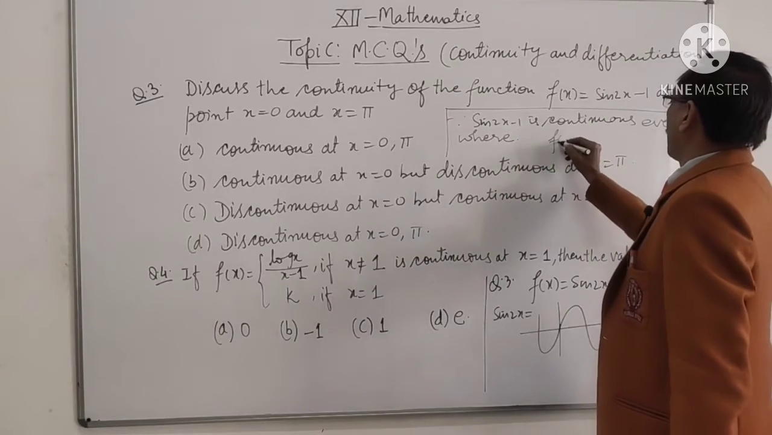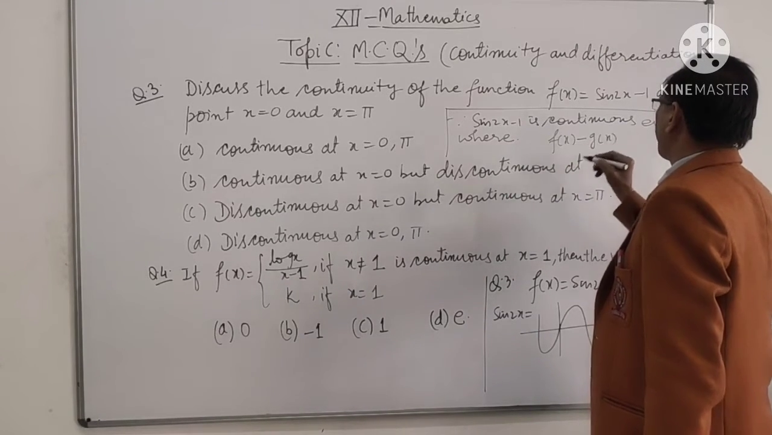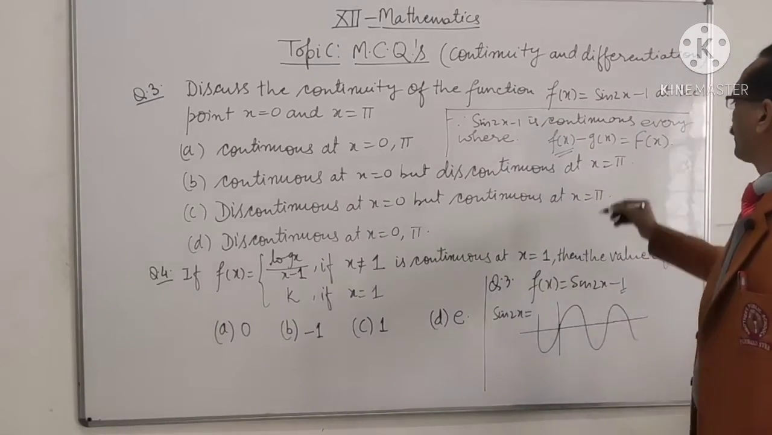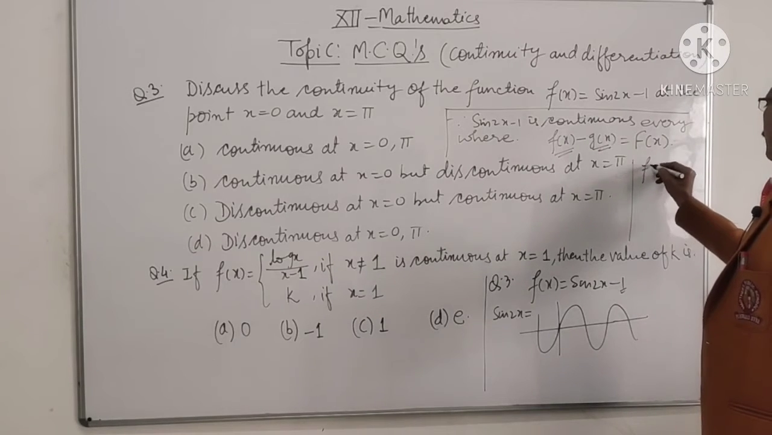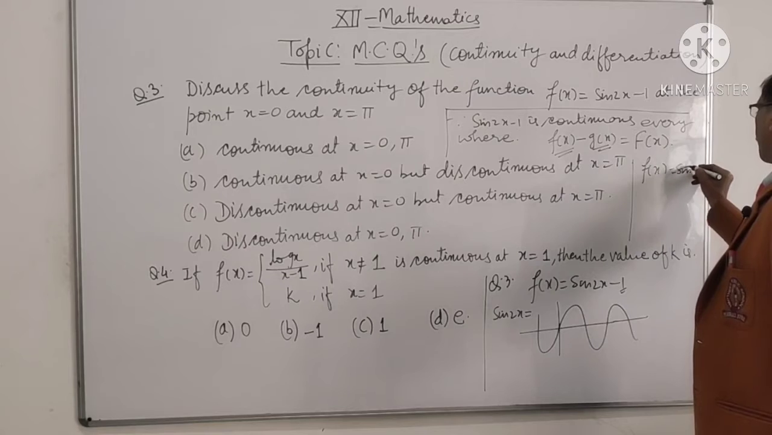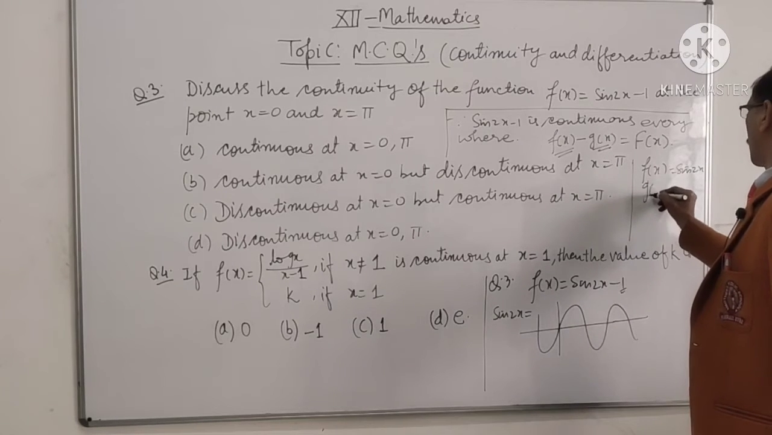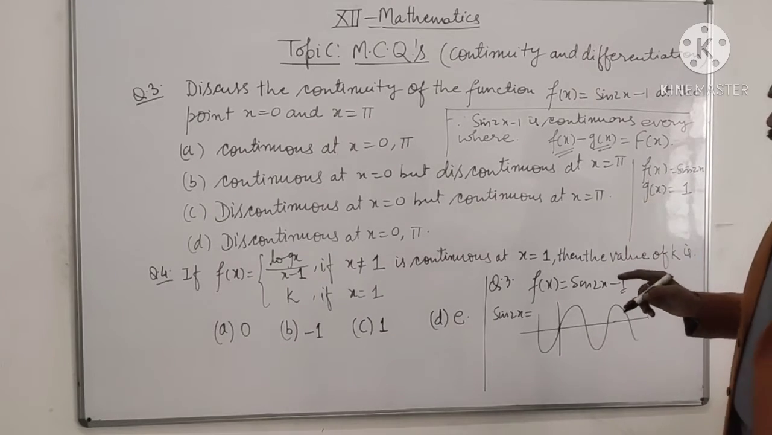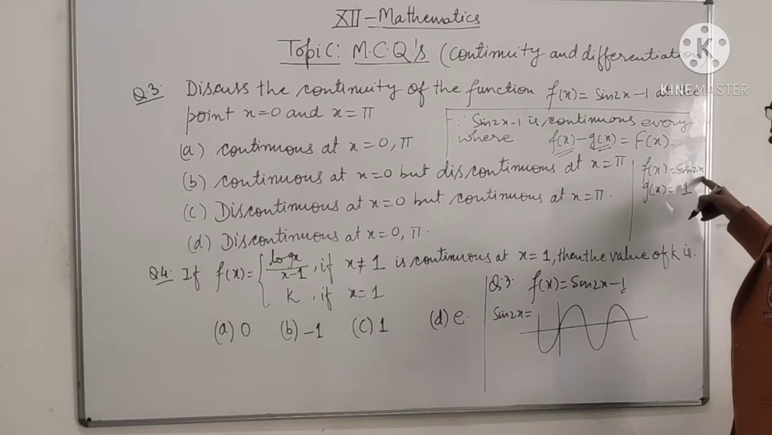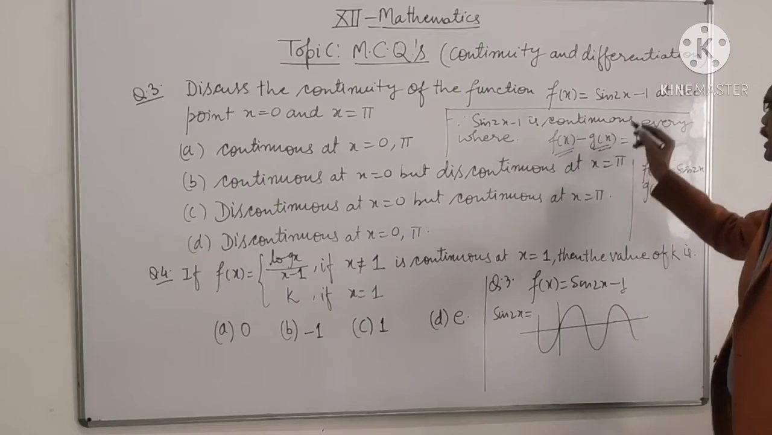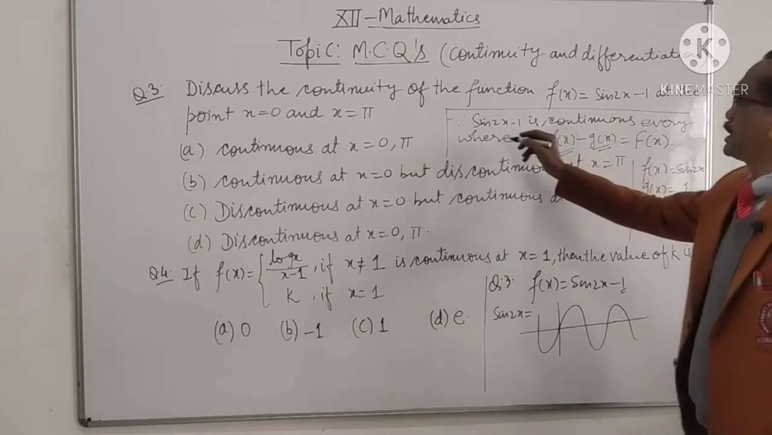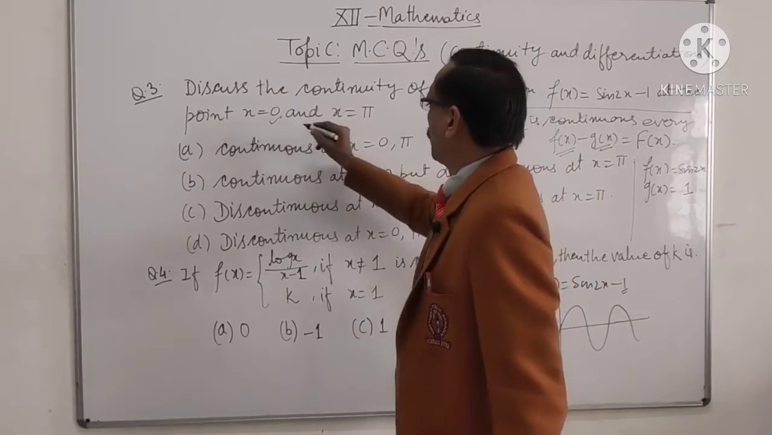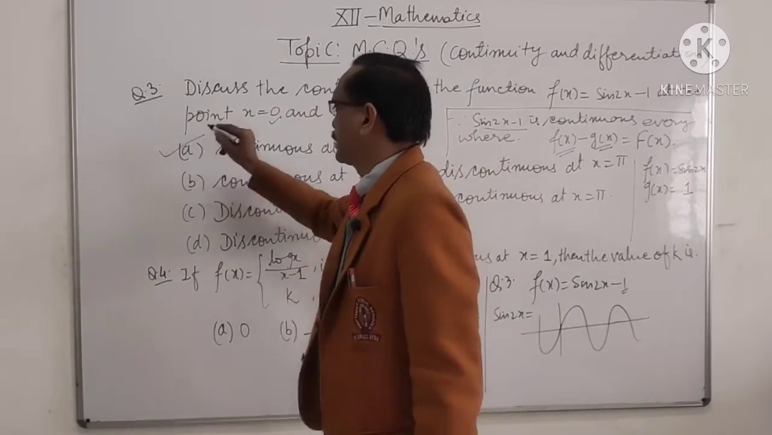There is a logic: f(x) minus g(x) is a function like capital F(x). If f(x) is continuous everywhere and g(x) is continuous everywhere, with f(x) equal to sin 2x and g(x) equal to 1, a constant function, which is continuous everywhere, and sin 2x is also continuous everywhere, their difference is also continuous everywhere. Hence this function is continuous everywhere. Therefore, it is continuous at x equal to 0 and x equal to π, and option A is correct.